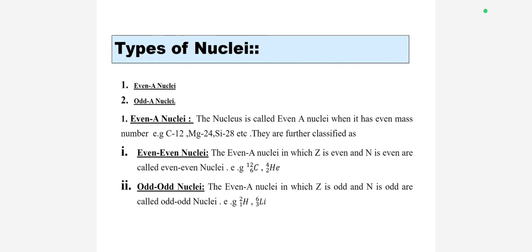Both are even, so they are called even-even nuclei. Odd-odd nuclei are even atomic nuclei in which Z is odd and N is odd. For example, lithium-6: lithium has an odd atomic number 3 and an even mass number 6. This is called an odd-odd nucleus.